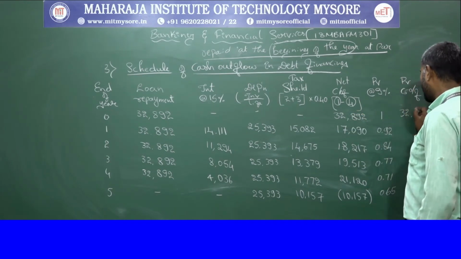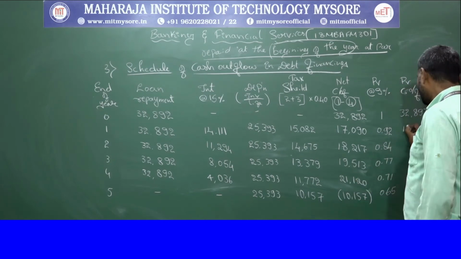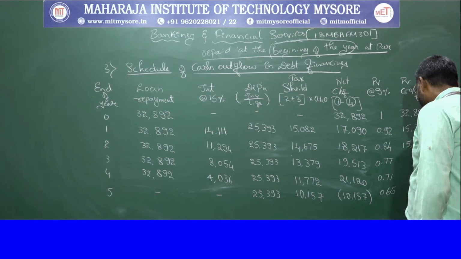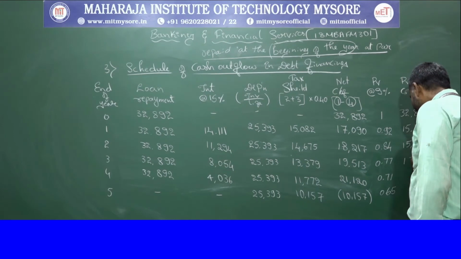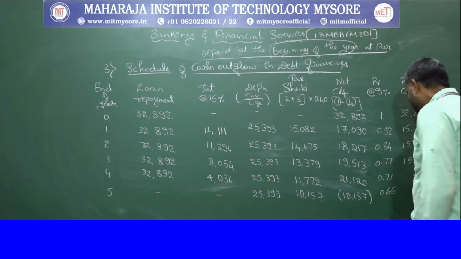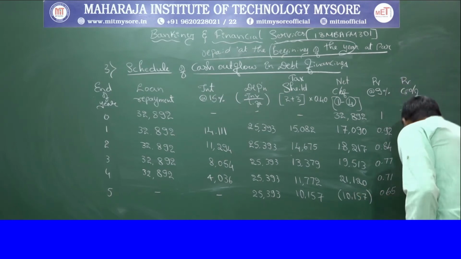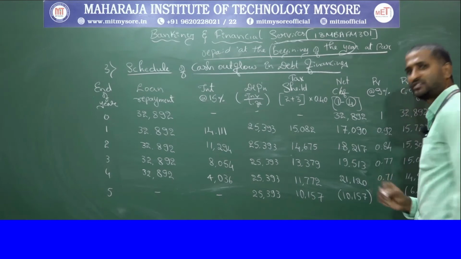So 32,892 for the 0th year, then 15,723, then 15,302 and 15,025, then 14,955, and at the last year we get the inflow, that is 6,602.